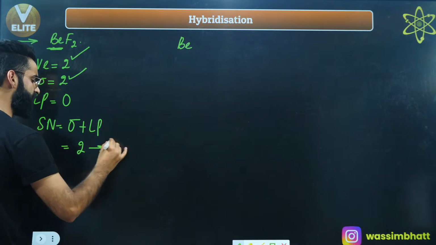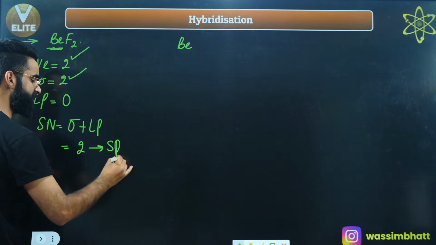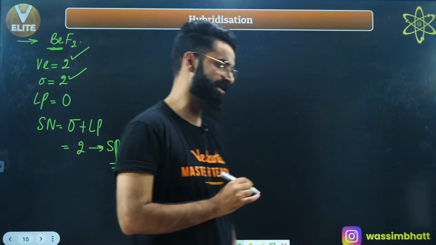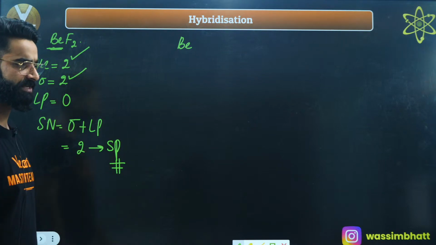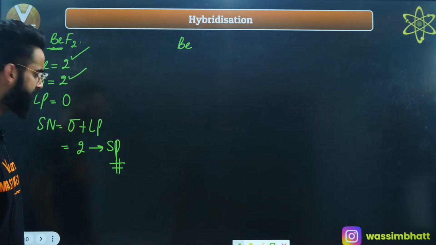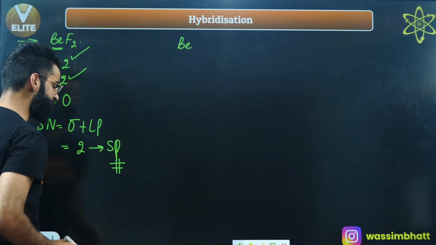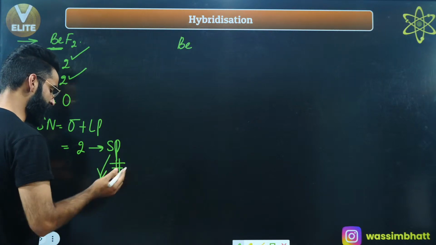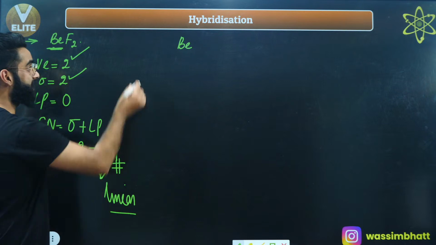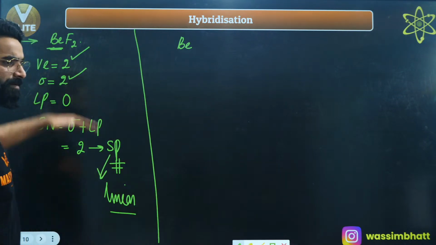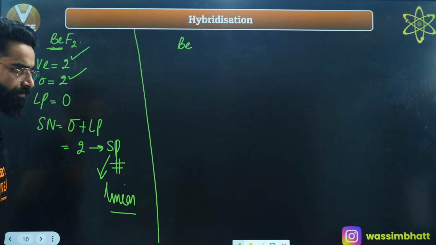And if the steric number comes out to be 2, hybridization involved is going to be sp. You got to know the hybridization involved, that is going to be sp. Since the hybridization involved is sp, you can talk about the geometry of the molecule as well. It's going to be linear. Now let's try to understand this BeF2 in detail.